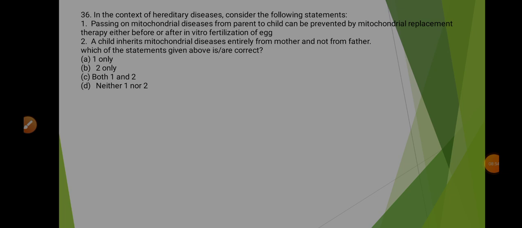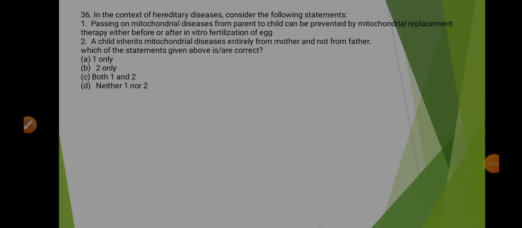Now coming to the 36th question, it says that in the context of hereditary diseases, consider the following statements. So first of all, we must know what hereditary diseases are. Hereditary diseases basically are those diseases which are transferred from parents to their offsprings. Now let's look at the statements.